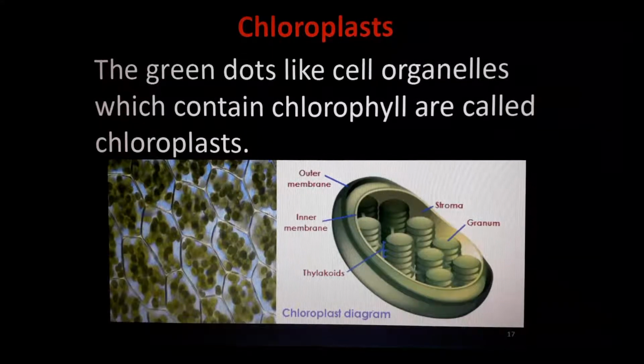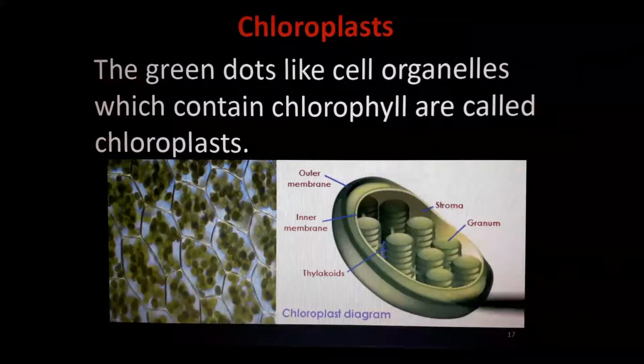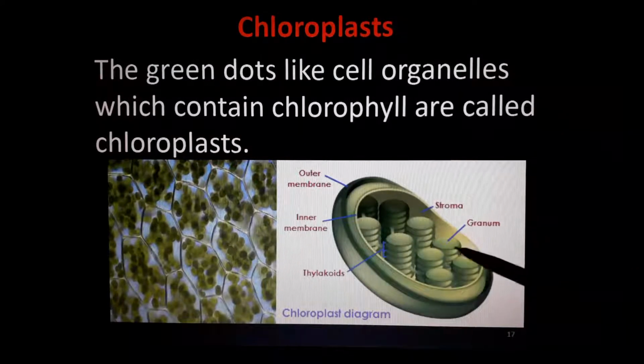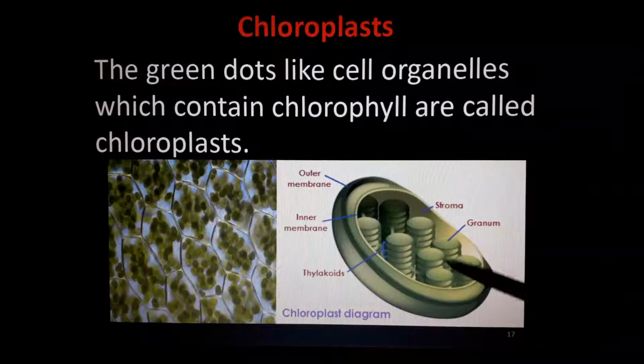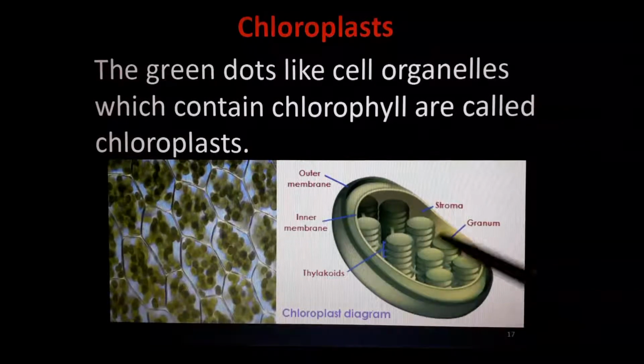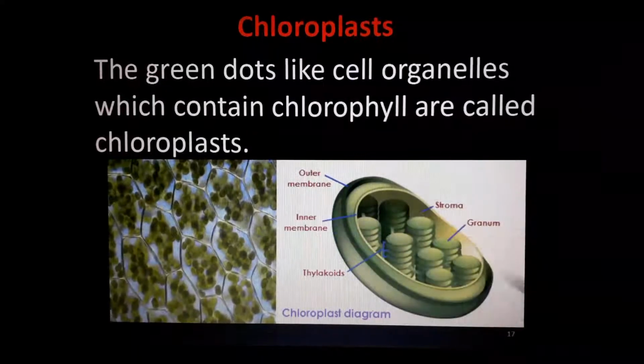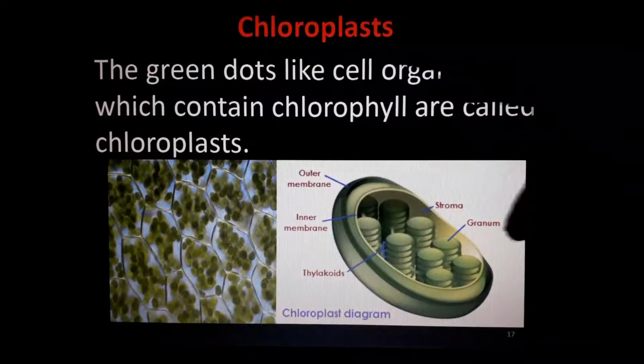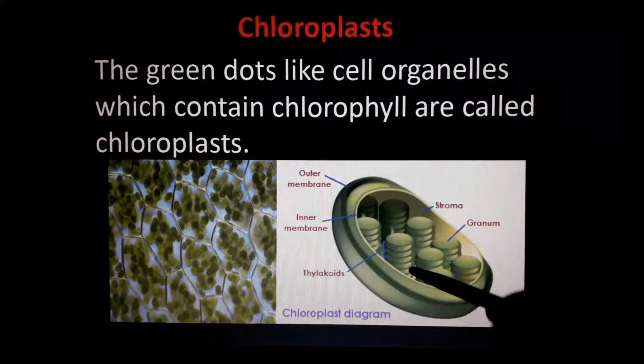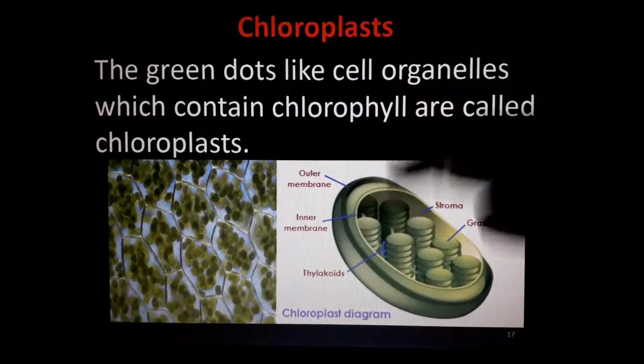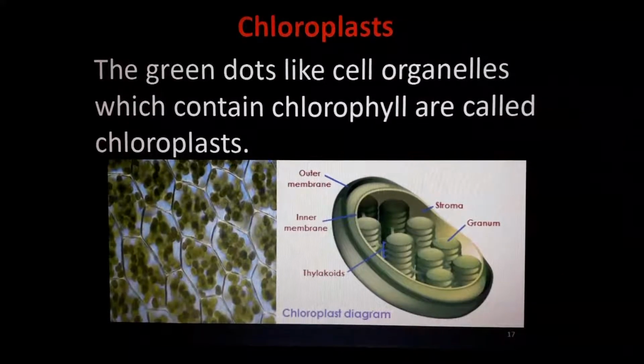Mostly in chloroplast you must study the outer membrane and inner membrane, the outer skin and inner skin. Stroma is there; that space is called stroma. This is granum. There are coin-like things called granum. The group of granum is called what? Thylakoids. Some of these things are needed. I think stroma and granum are needed. Outer membrane and inner membrane you already studied. Thylakoids is the group of granum. Okay, this is the structure of a chloroplast.